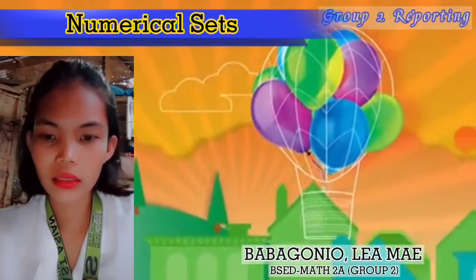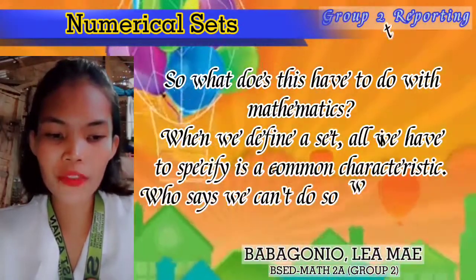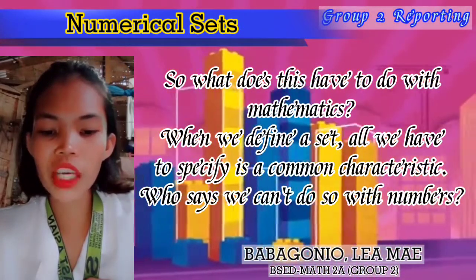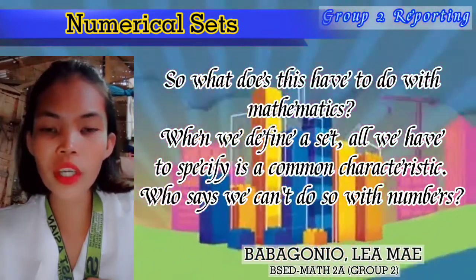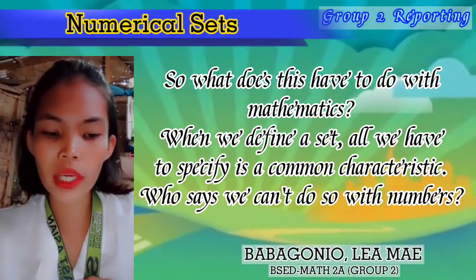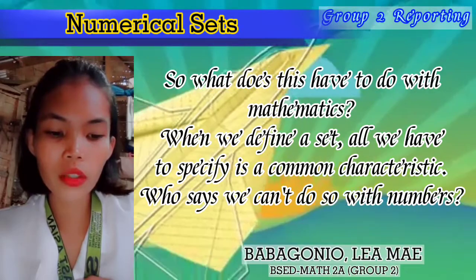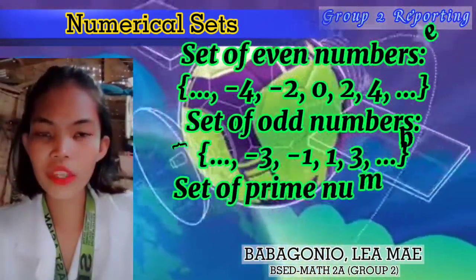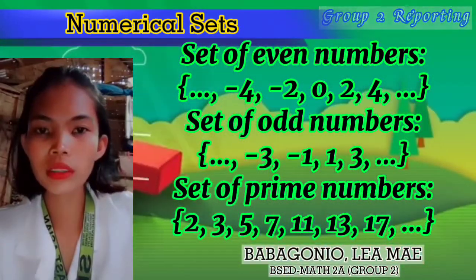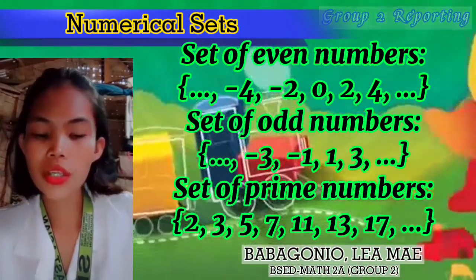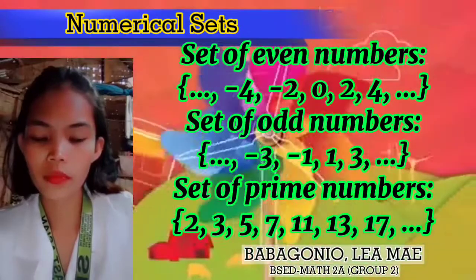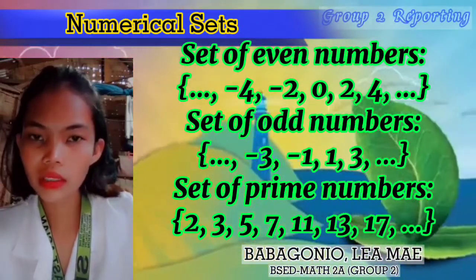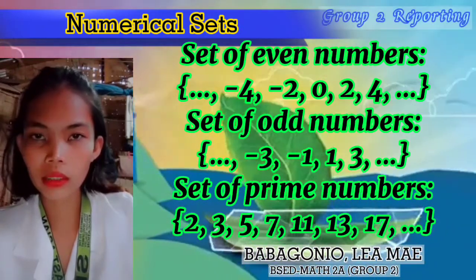Numerical sets. So what do we have to do with mathematics? When we define a set, all we have to do is specify a common characteristic, and we can do so with numbers. Set of even numbers: -4, -2, 0, 2, 4. Set of odd numbers: -3, -1, 1, 3.